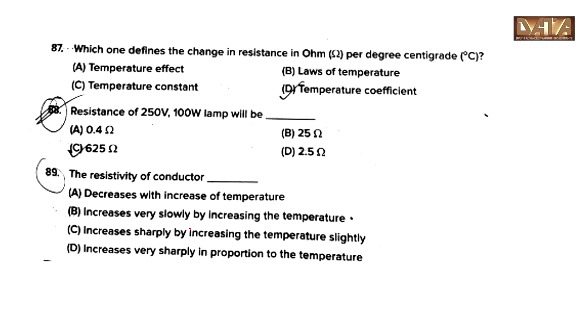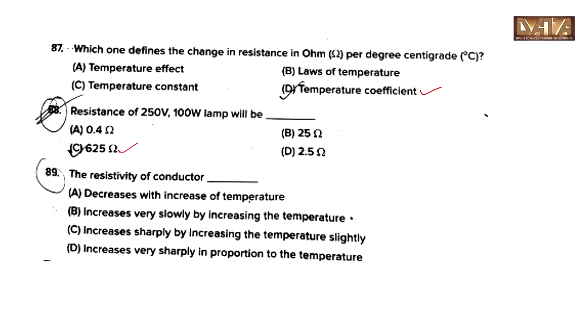Which one defines the change in resistance in ohm per degree centigrade? This is the temperature coefficient, option D. The resistance of 240 volt 100 watt lamp will be, answer is option C, 625 ohm.